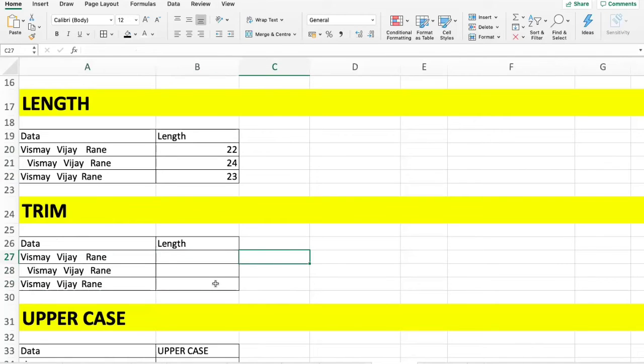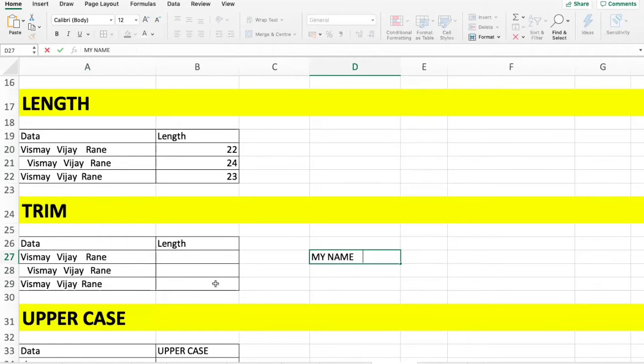This is very useful when you are typing something. Suppose my name is, I put in some more spaces, is, then again spaces, Vismay, and I don't want these extra spaces in between. If you want to remove the spaces for n number of cells, you can use a function called TRIM. For TRIM, TRIM, open bracket, select this cell, close bracket, and OK.